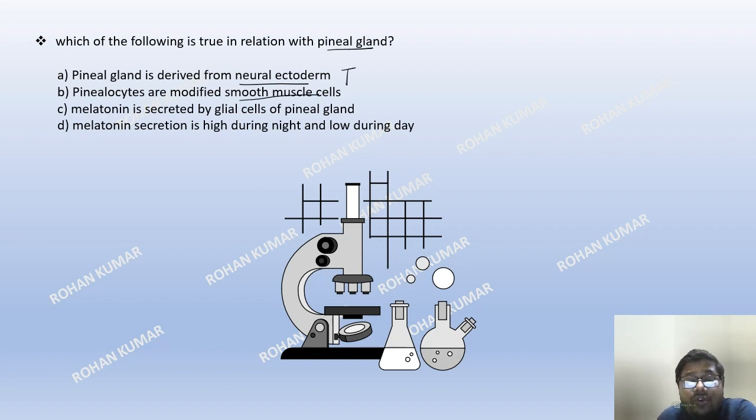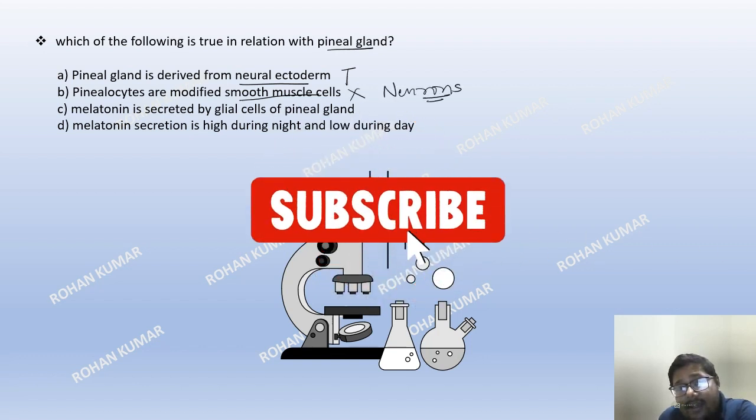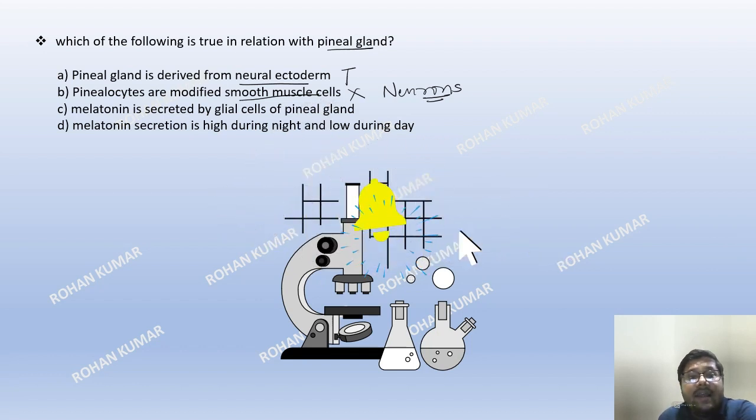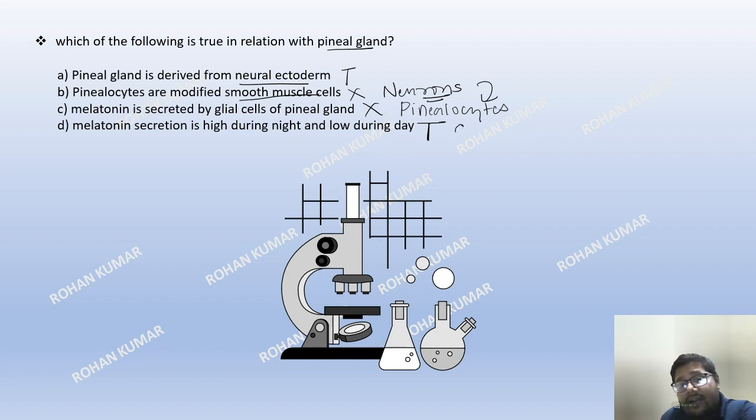Pinealocytes are modified smooth muscle cells. No, I told you that pinealocytes are modified neurons. So this is false. Melatonin is secreted by glial cells of pineal gland. Again wrong. Melatonin is secreted by pinealocytes, which are modified neurons. So this is also a wrong statement. And melatonin secretion is high during night and low during day. This is a true statement. We have already seen that melatonin secretion exhibits a circadian rhythm, that is high during the night and low during the day.